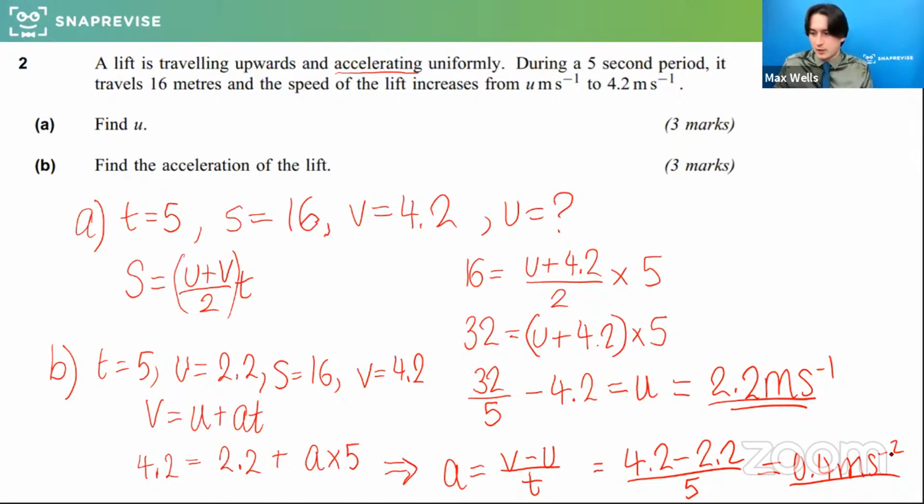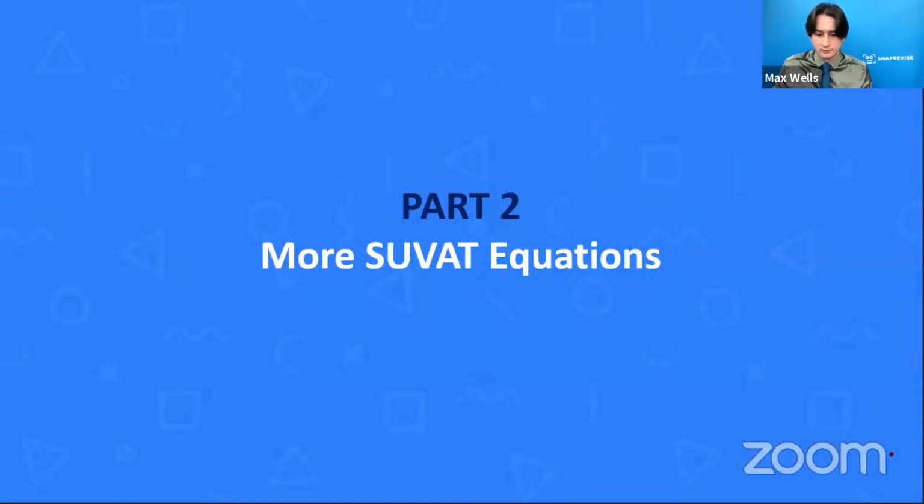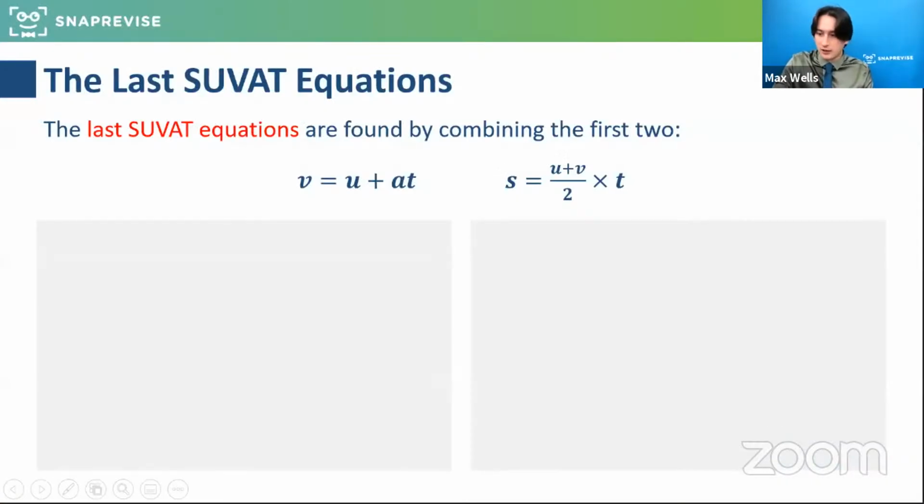Brilliant. So I'm going to keep going. And now we're going to look at some slightly trickier SUVAT equations. Oh, yeah, absolutely. Sorry. So some people have asked, could we have used a different SUVAT equation there? Yes. And that's what we're going on to now. And when you know all of them and eventually you're finding all the values, you've got a little bit more at your disposal to use. And that's what we're building up. So these are the last main SUVAT equations that we're going to look at and use.